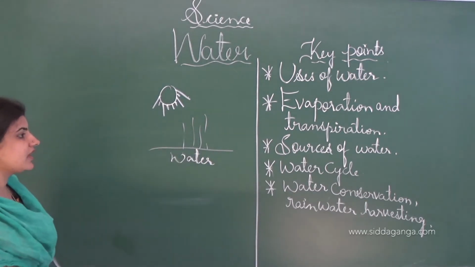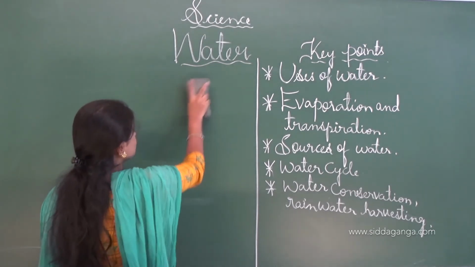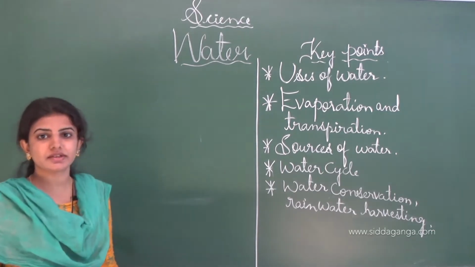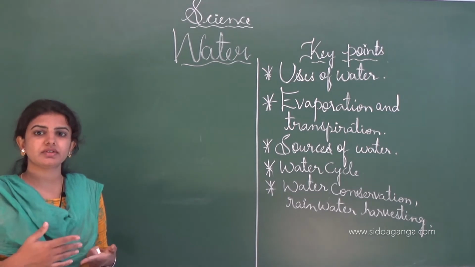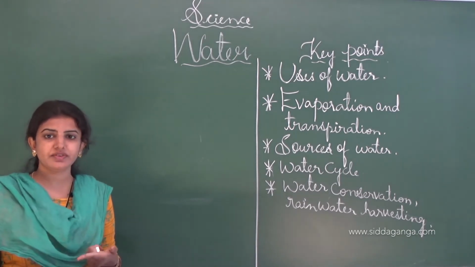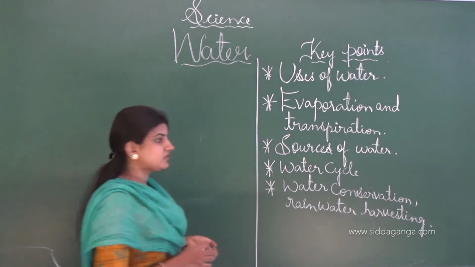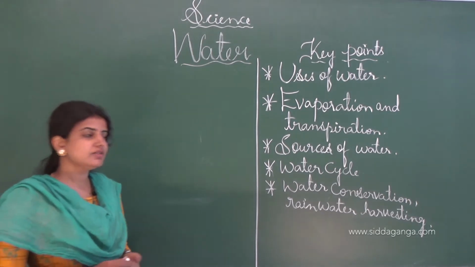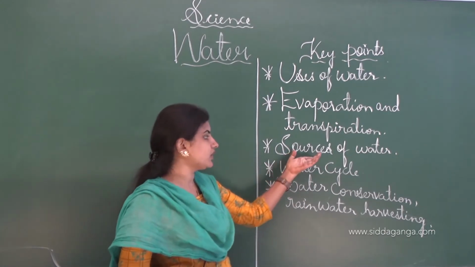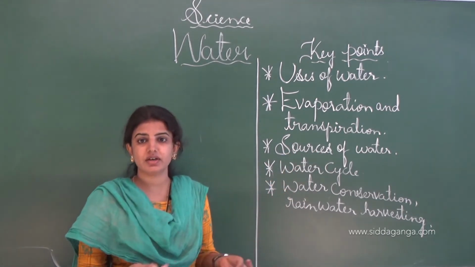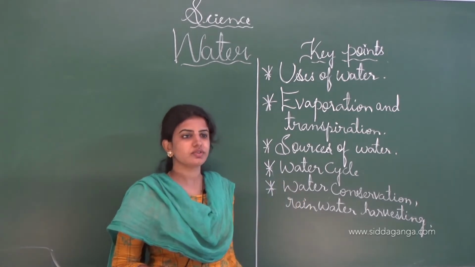And another one is the transpiration. Many times I told you the definition of the transpiration and how the transpiration takes place in the plants. Transpiration is nothing but water vapors coming out from the leaf, and thereby the term is known as the transpiration. And next one is the sources of the water. Sources of water means lakes and places of the water, that is lakes, ponds, sea, ocean. These are a few examples of the sources of the water.